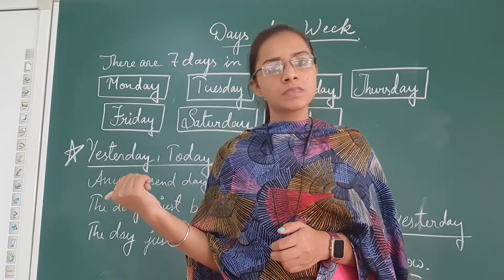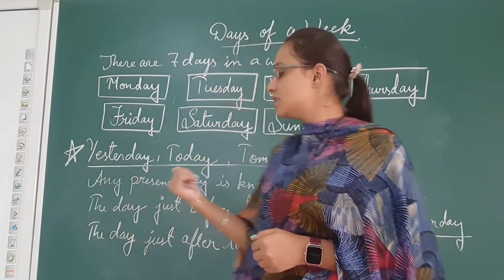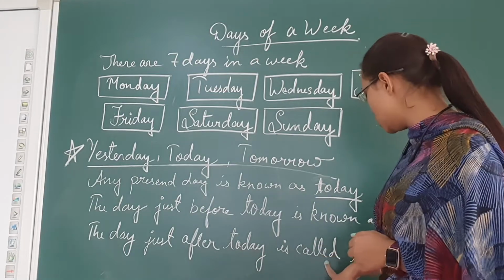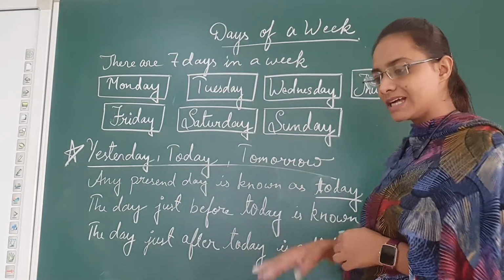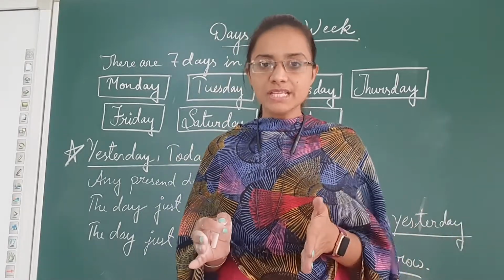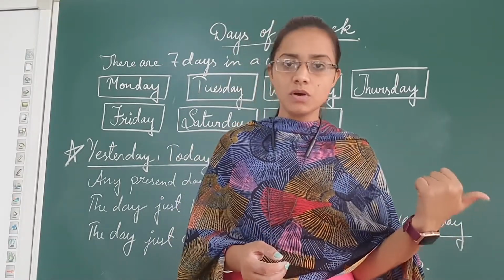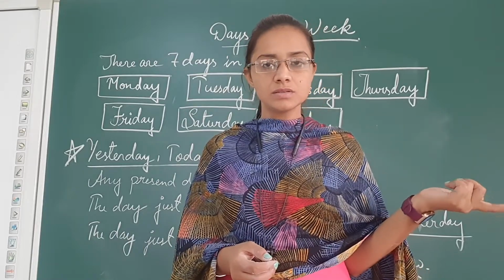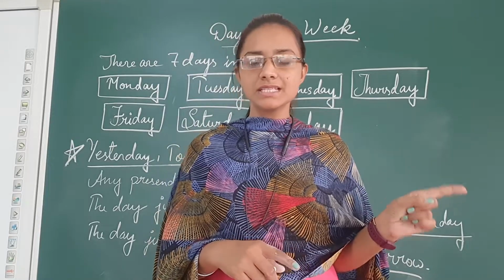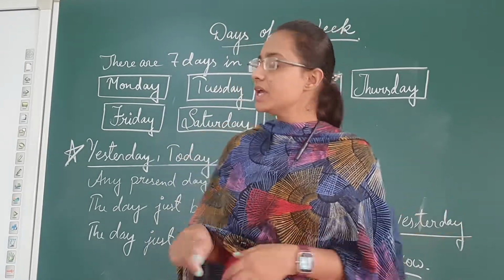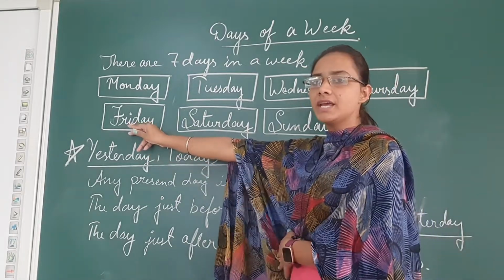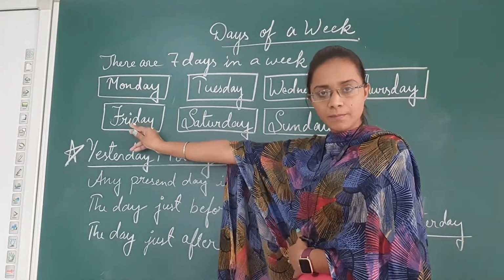Yesterday was Thursday. Then the day just after today is called tomorrow, that is the upcoming day. Today is Friday, so what will tomorrow be? The upcoming day is known as tomorrow. If the present day is Friday, that is known as today.